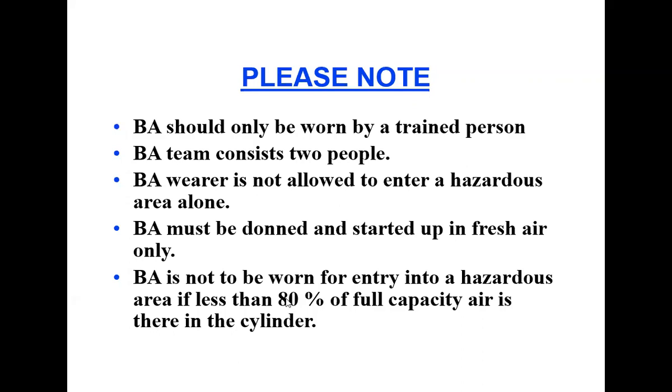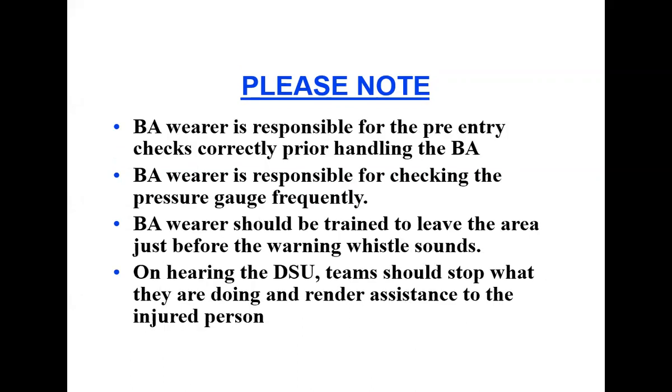Then we have to check all the buckle points or the joint points. And if you are feeling comfortable, then you can start the demand valve, and then you can go ahead. But the other person should observe your reactions, and only then is this breathing apparatus going to be utilized by that trained person.